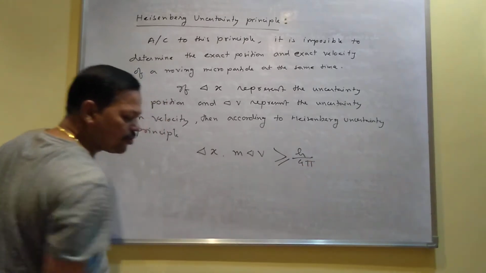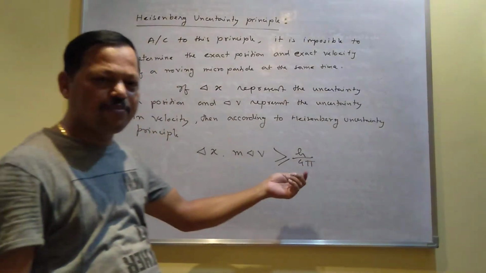You can write 2 pi also. In some books you will get 2 pi, in some books you will get 4 pi.